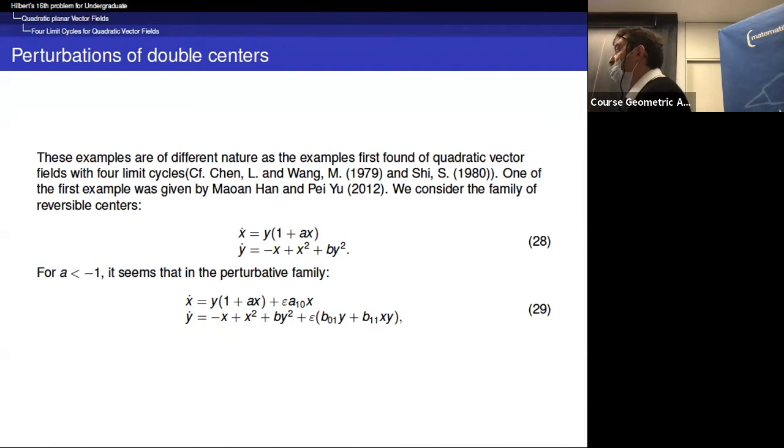And it is possible to prove, for instance, that if we take a quadratic vector field, then the number of period annuli of a quadratic polynomial vector field is less or equal to 2. And there are examples where you have 2 periodic annuli. This is what I called perturbations of double centers.